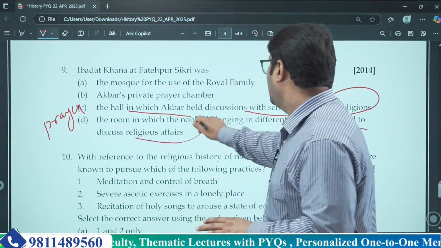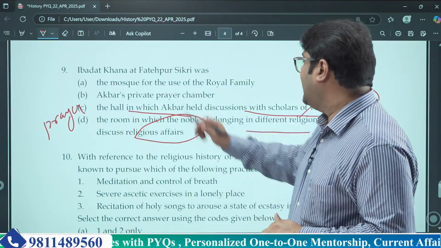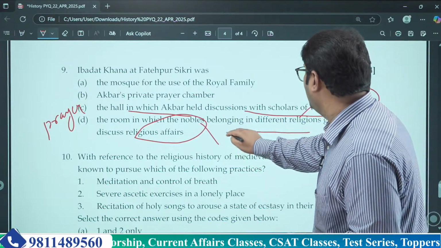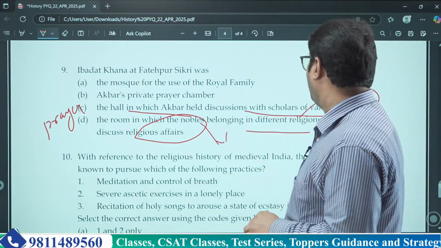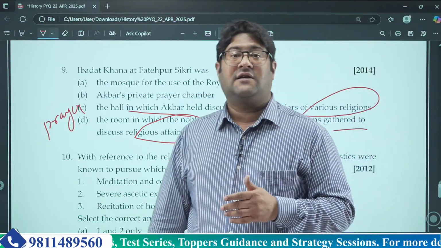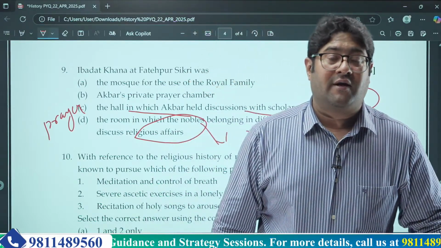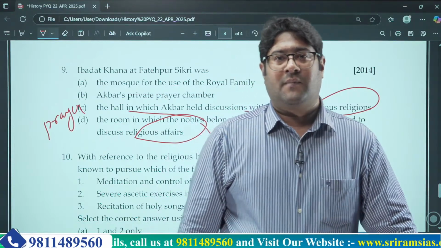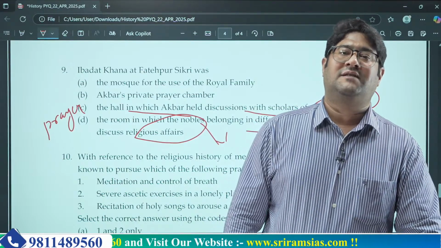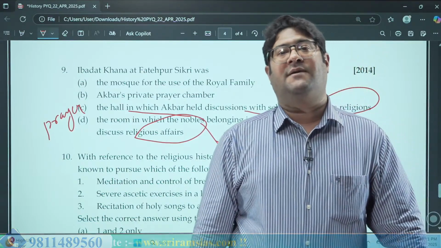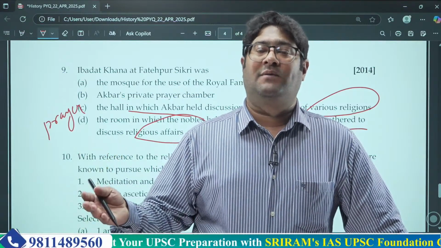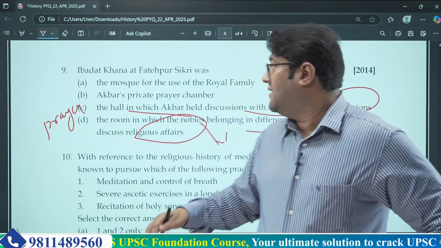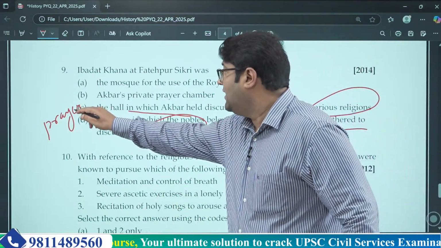Understood? And the last option is the room in which the nobles belonging to different religions gathered to discuss religious affairs. Now see, again, you might get confused between C and D. But what it says is that nobles belonging to different religions gathered to discuss religious affairs. This is not right. It was not about religious affairs. It was all about religious scholars, and they were not exactly nobles. There were noblemen from Islam who lived in Akbar's court, but not the other nobles, and the scholars of other religions were not even nobles. So that's why D is also incorrect. The correct answer is C only.